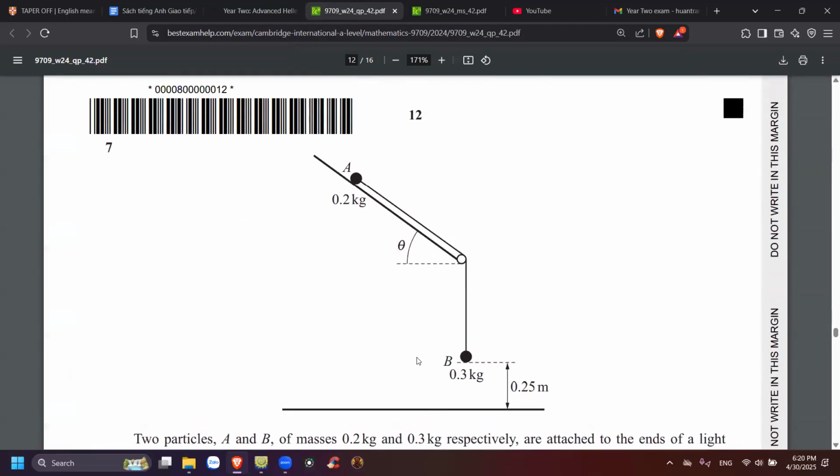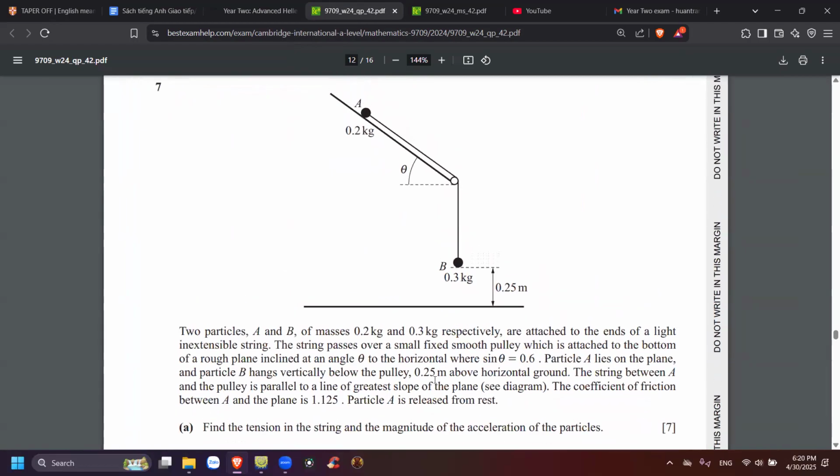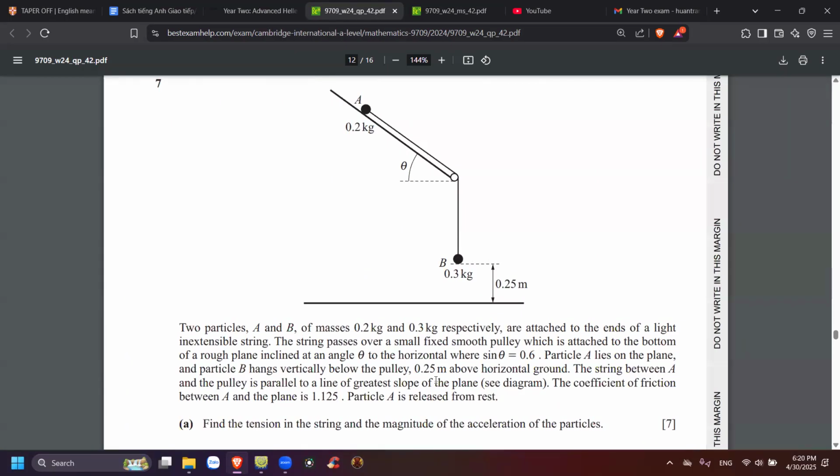Okay, so number 7 is the last one in this paper and should be difficult. Okay, whoa, what's this? Two particles A and B of masses 0.2 kilogram and 0.3 kilogram respectively are attached to the ends of a light inextensible string. The string passes over a small fixed smooth pulley which is attached to the bottom of a rough plane inclined at the angle theta. Sin theta is 0.6. So 0.6, right? So it is 36.9 degrees.